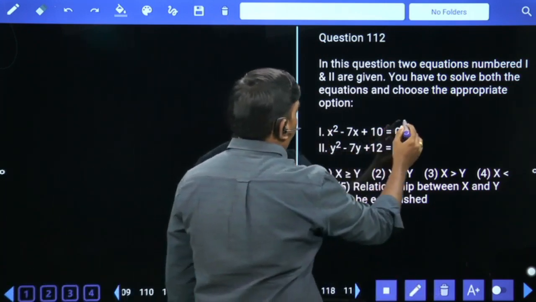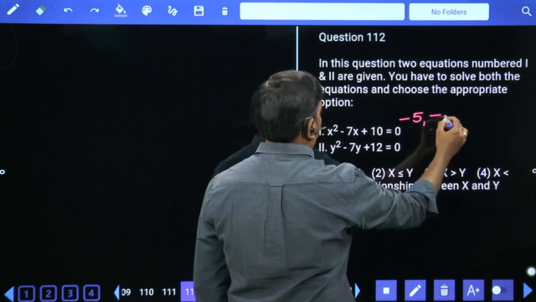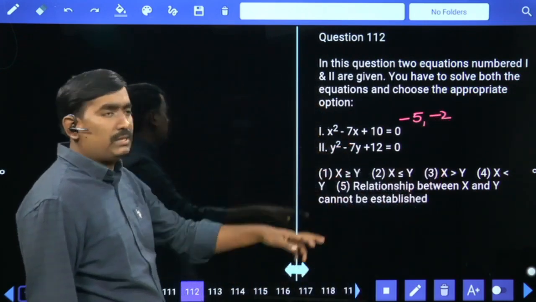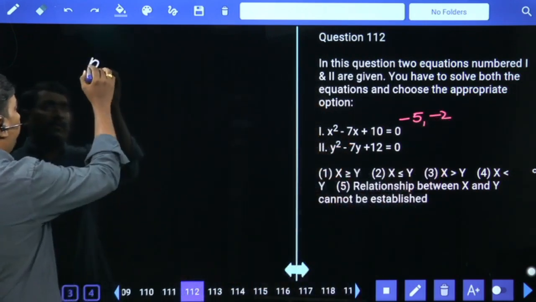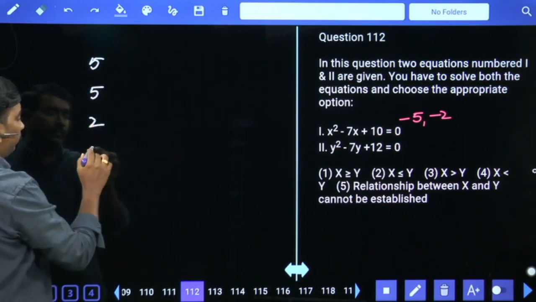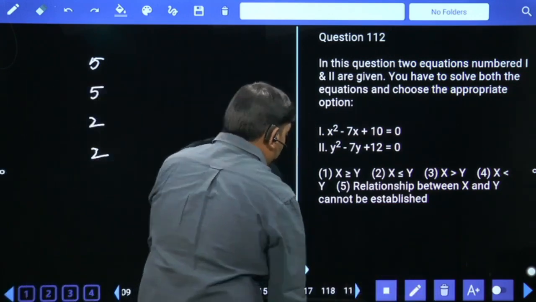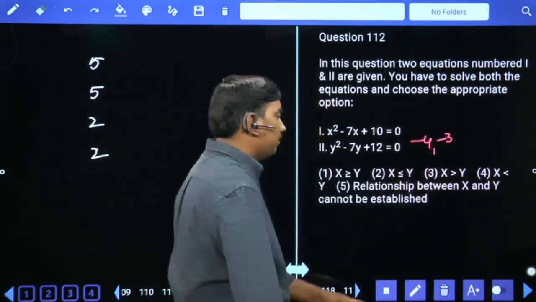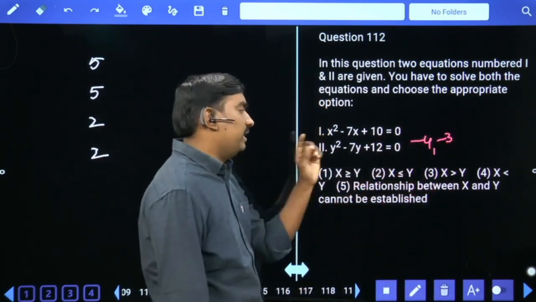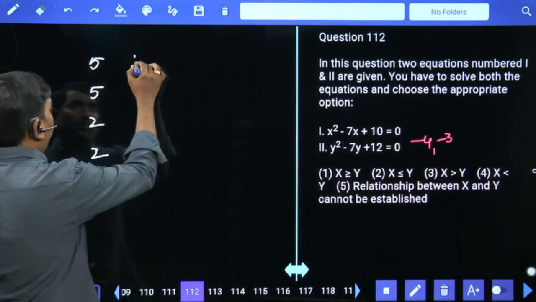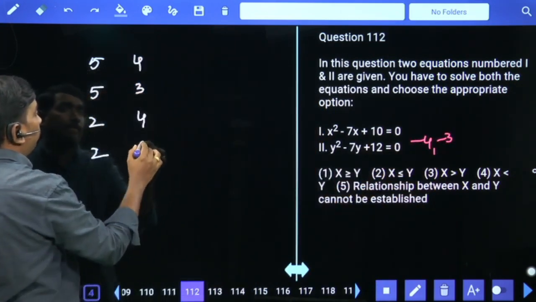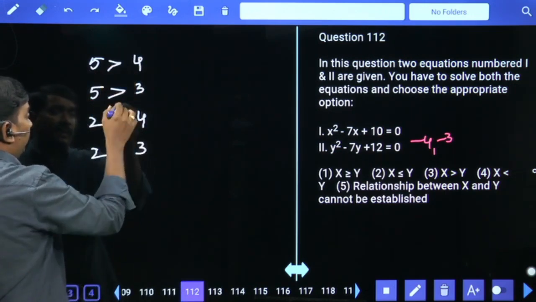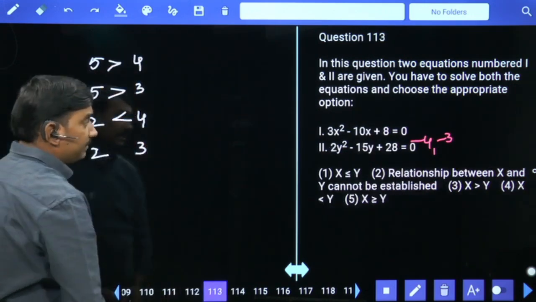10 ones are 10, 5 twos are 10. Minus 5 minus 2 will give us minus 7. Finally plus 5 plus 2. 12 ones are 12. 4 threes are 12. Minus 4 minus 3 will give us minus 7. Finally plus 4 plus 3. Greater than, less than, no relation is your answer.